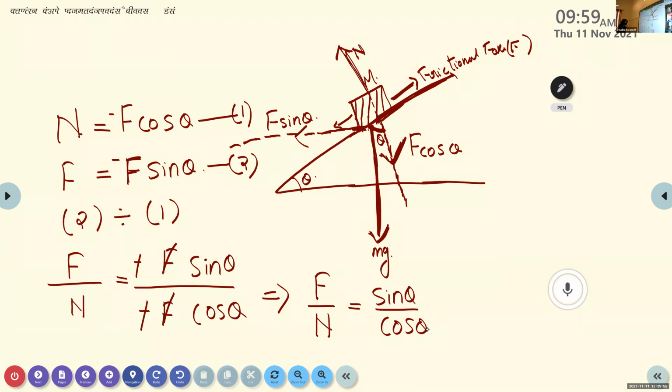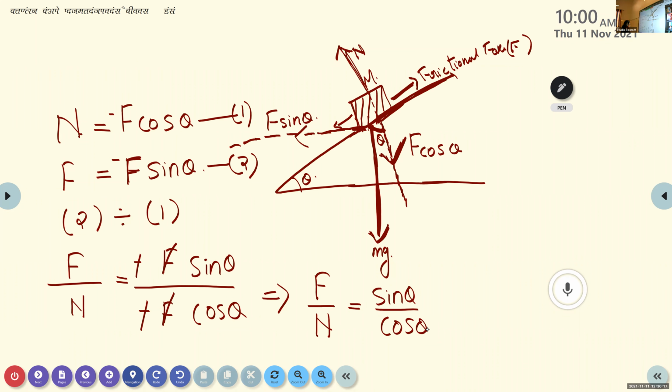What is sin theta by cos theta? Yes, it's right. Tan theta. We know that sin theta by cos theta is tan theta.